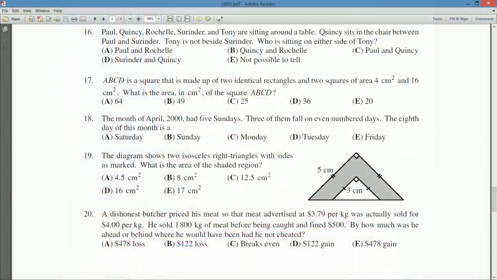Root Beer here, going through the grade 7 Gauss paper from the year 2000. We're on question number 18. Hopefully you had a chance to take a look at it, and if not, we can take a look at it together now. So, question 18, the month of April in the year 2000, so actually at the time of recording that's well over a decade ago, the month of April in 2000 had 5 Sundays, and I did double check. I took a little peek at this question before I recorded the video. I did double check, and that is true.